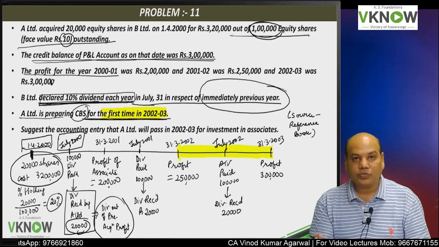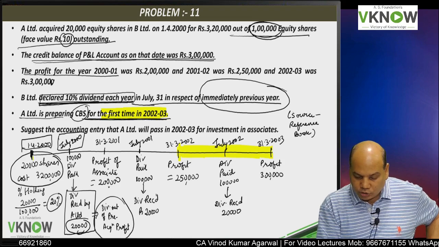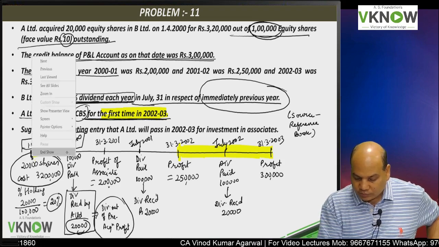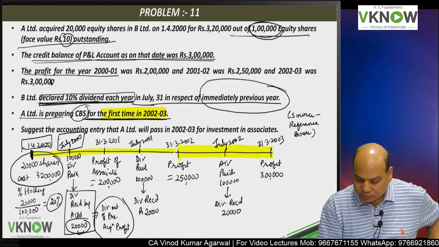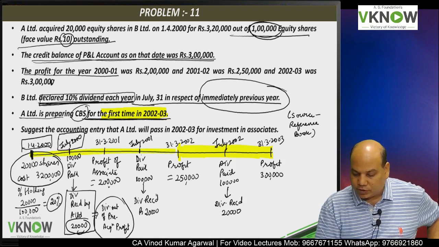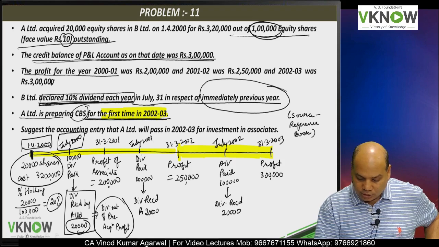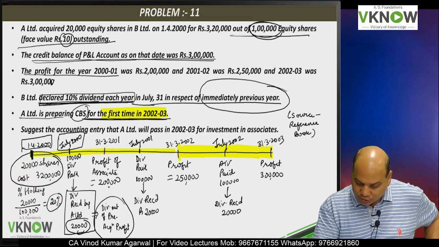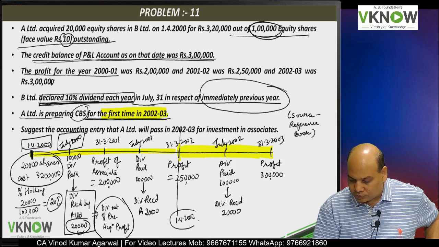Now there is a provision in accounting standard 23. Earlier you were not applying AS 23. During this period from 1st April 2000 to 31st March 2002, you were not following AS 23, but now you will start following AS 23 from, let us say, 1/4/2002.